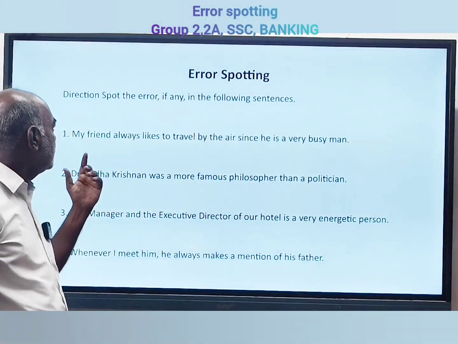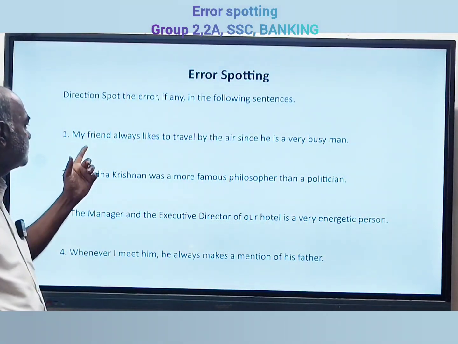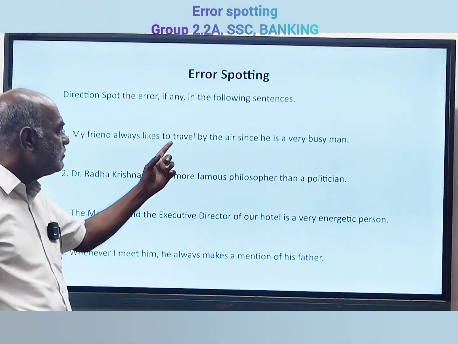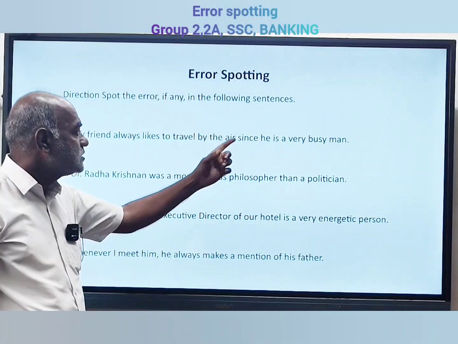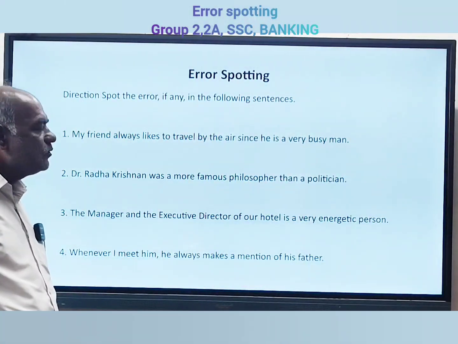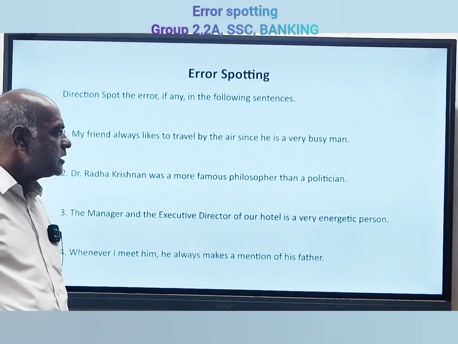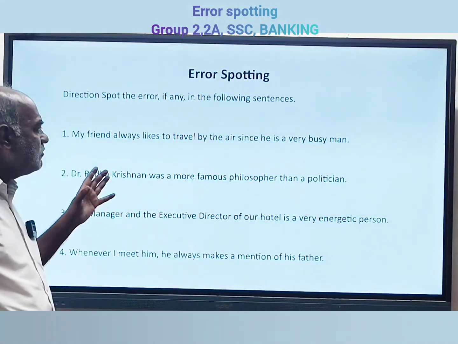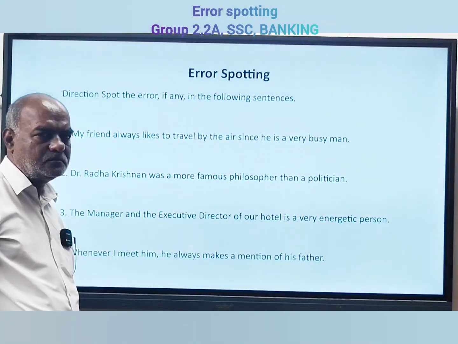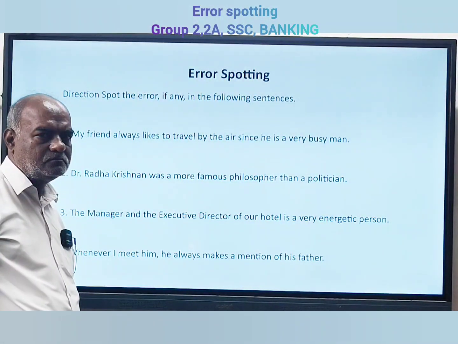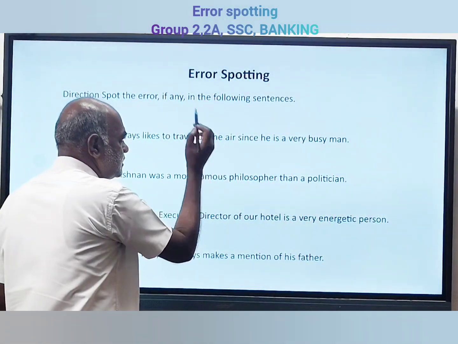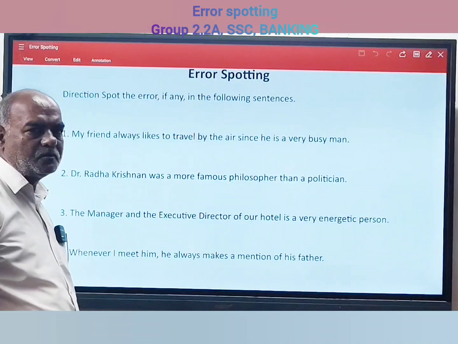So first of all, here one question is there, just see: my friend always likes to travel by the air since he is a very busy man. What is the error here? Actually, travel by the air, that is wrong. The word 'the' should be removed.